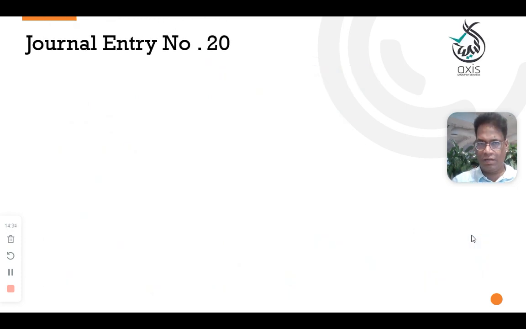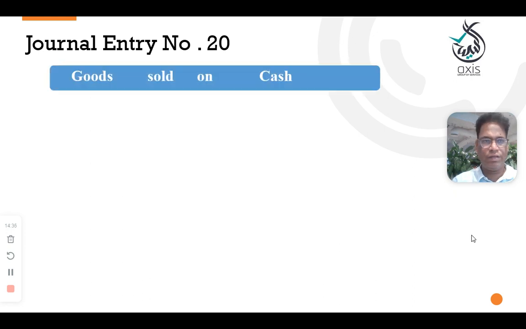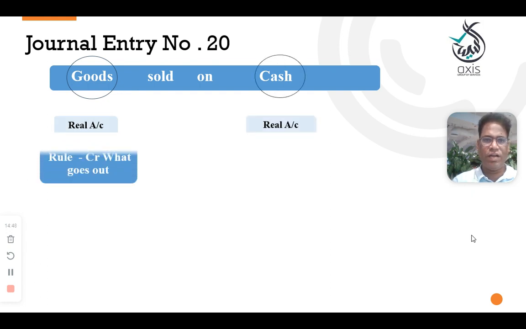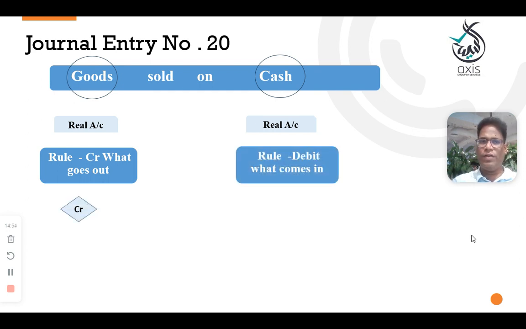Entry number 20. Goods sold on cash. So goods is a real account. Cash is a real account. In this case, goods are going out. We sold the goods, and you need to credit.